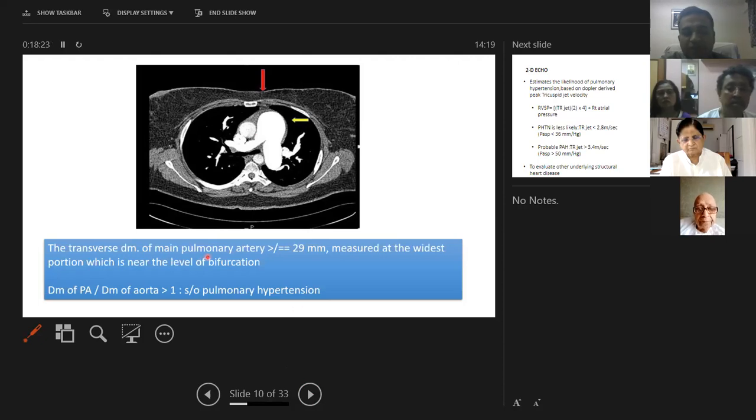Okay, so the transverse diameter of the main pulmonary artery measured at the widest portion, which is near the level of bifurcation, has to be more than 29 millimeters, and the pulmonary artery diameter to aorta diameter ratio has to be more than 1, which will be suggestive of pulmonary hypertension.